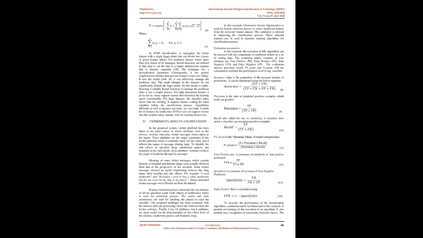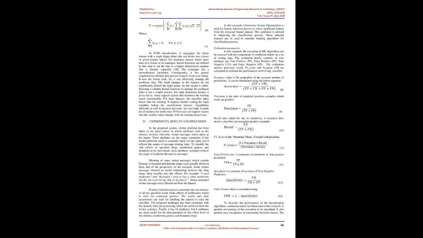In the proposed system, the Twitter platform has been taken as the main source, in which attributes such as the retweet, favorite, is favorite, and Twitter messages were taken as the inputs. These attributes are the major constraints of the Twitter platform, which is normally taken for the study, and it reflects the nature of message sharing logic. To identify the side effects of specified drugs, metformin generic and branded, on the individuals, these attributes normally reflect the usage of medicine through its messages.